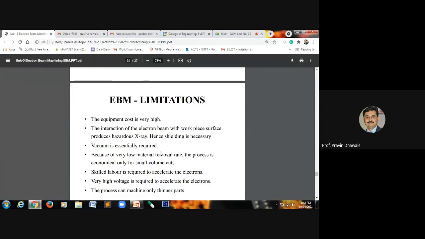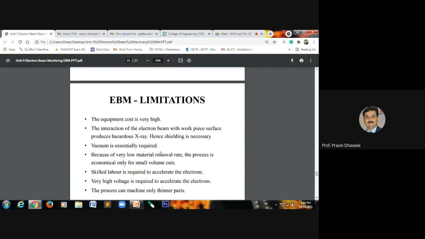As we carry out this process using the electron beam, to handle the accelerated electrons we require trained labor. So we require skilled labor to operate this kind of machining process, electron beam machining. It works on electrons, and to accelerate those electrons we require very high voltage. That is another requirement or limitation of this process.